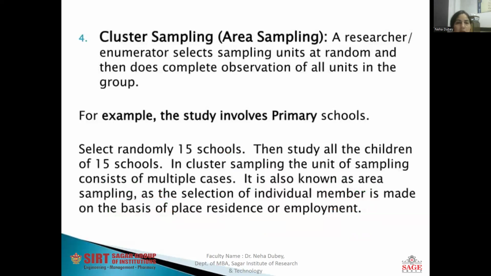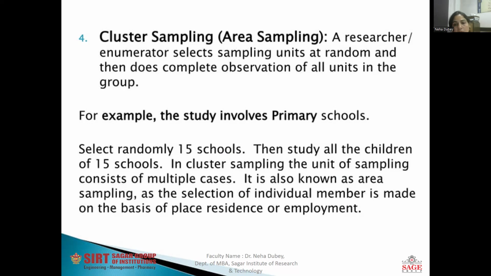Hopefully, I'm clear. And cluster sampling is also known as area sampling. The researcher or the enumerator selects the sampling units at random and then does complete observation of all the units in the group. For example, the study involves primary schools. Select 15 schools of a particular area and then study all the children of those 15 schools.